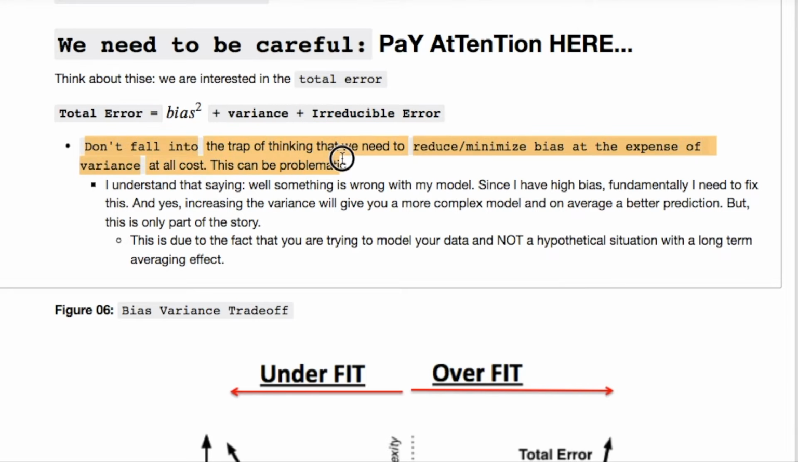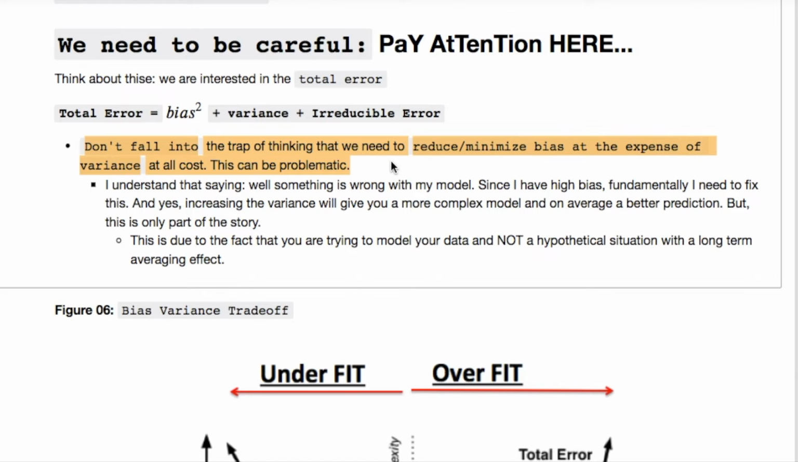And I need to highlight this. Don't fall into the trap of thinking that we need to reduce or minimize bias at the expense of variance at all cost. This is problematic and not good thinking, okay?